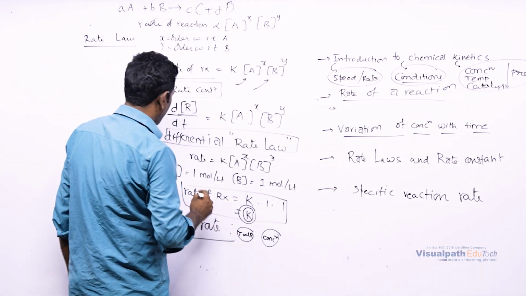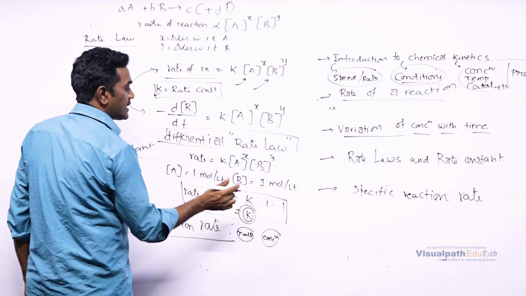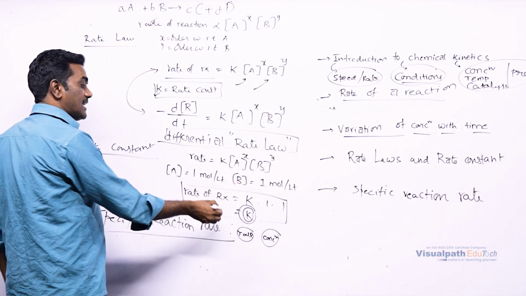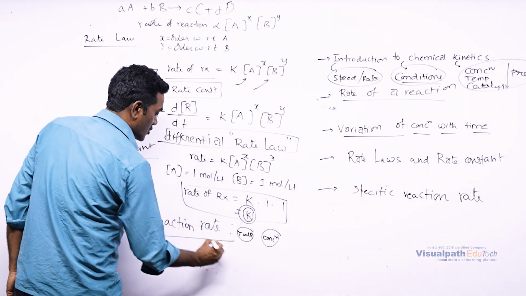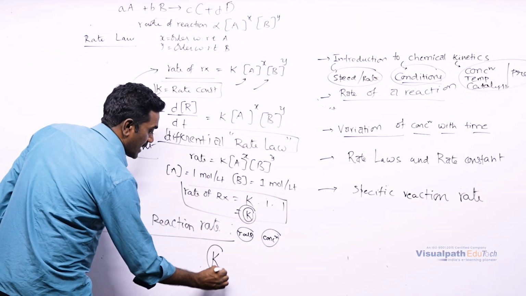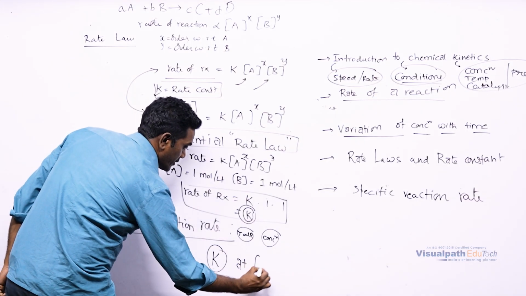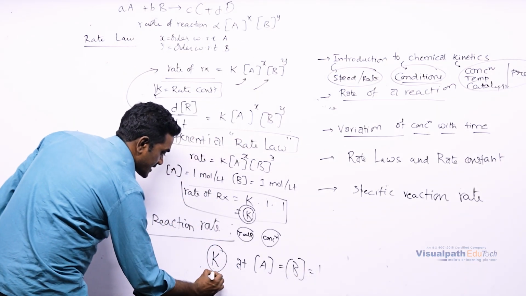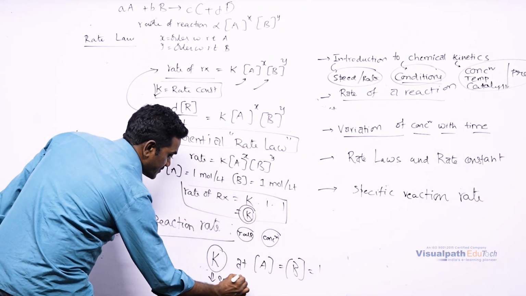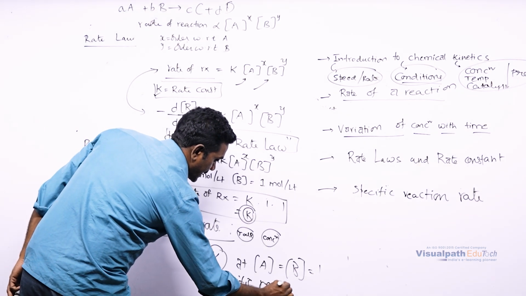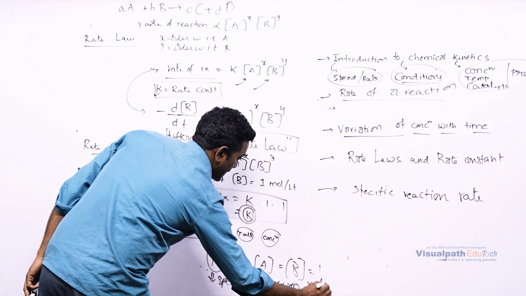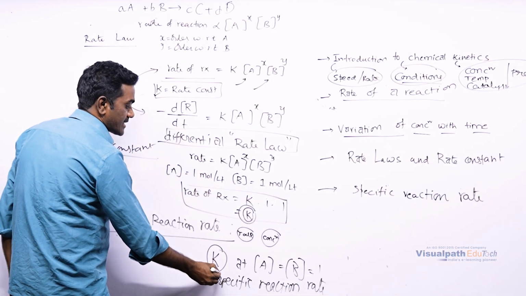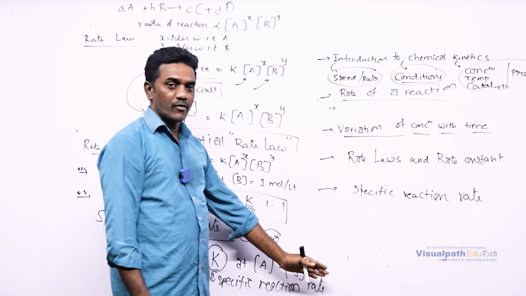Rate of reaction is equal to the rate constant when the concentrations of reactants are equal to 1. Exactly at this condition, the rate constant is called the specific reaction rate, because specifically at unity concentration it is the rate.